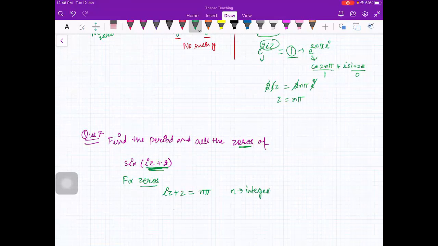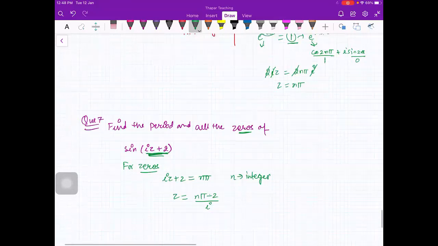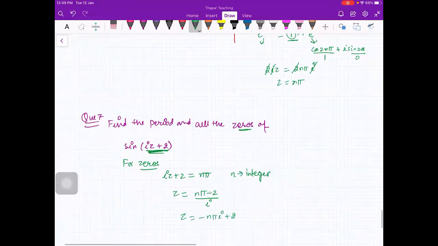So from here you'll get z is equal to (n pi minus 2) divided by iota. So your z is minus n pi iota plus 2 iota. So this is all the zeros of this function. Is this clear, beta? Yes, ma'am.